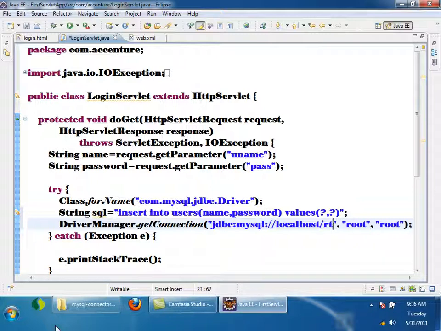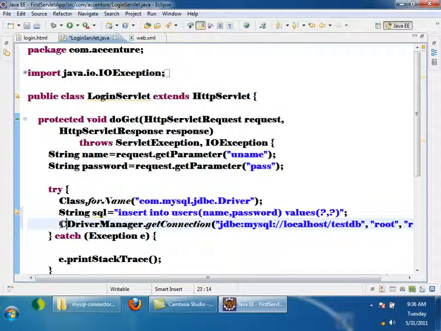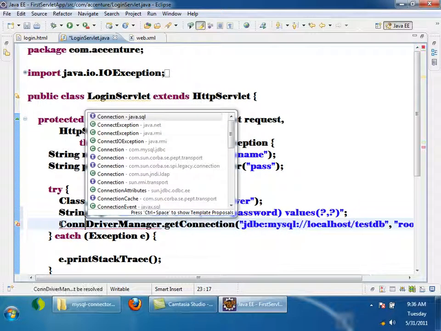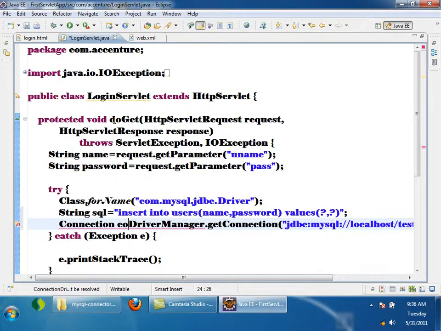Yeah, I have it, testdb. Then I'll take it in a Connection. See, always import Connection from java.sql. Connection equals,